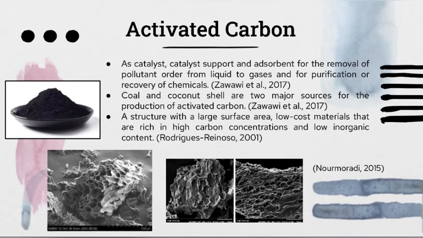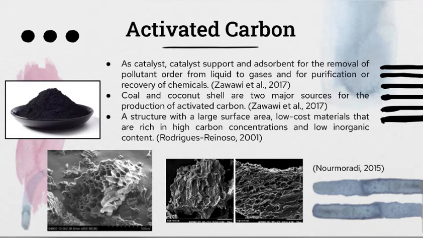So first is a little summarization from my final year project 1, where activated carbon is widely used as catalyst support and adsorbent for the removal of pollutant odor from liquid to gases and for purification or recovery of chemicals. A wide range of carbonaceous materials such as agricultural waste or industrial waste, coconut shell, coal and wood can be used as activated carbon precursor. In industrial practice, coal and coconut shell are two major sources for the production of activated carbon.